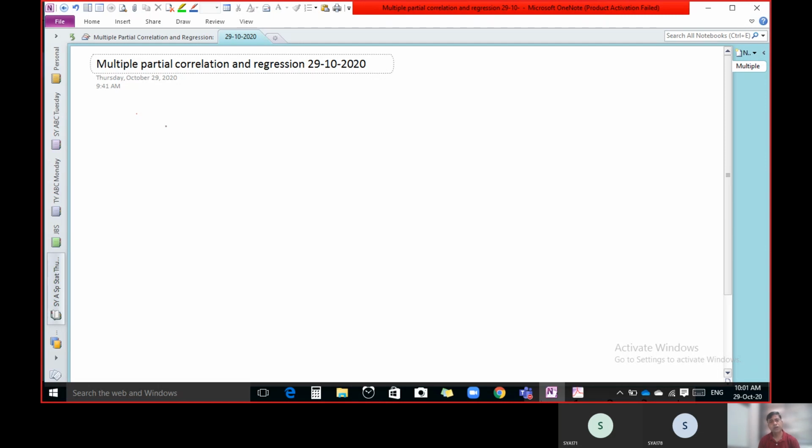Suppose we have information regarding the height and weight of a few students. Now, if the height of one student is known, but the weight of that student is unknown, and you want to find that out, what to do?